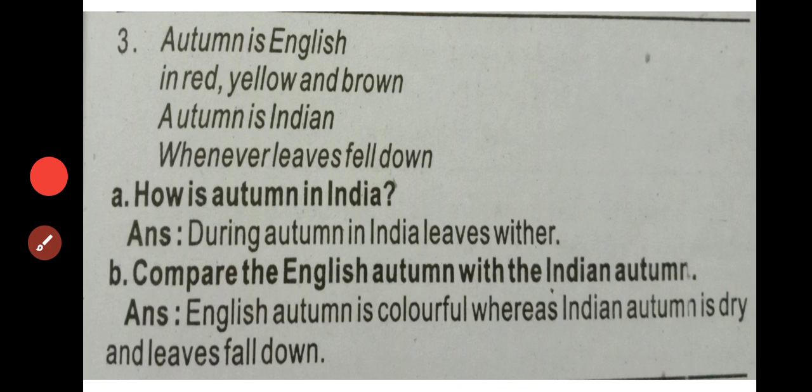Next. Autumn is English in red, yellow and brown. Autumn is Indian whenever leaves fall down. How is autumn in India? Yes, during autumn in India leaves wither. Wither means fall, shed their leaves. Compare the English autumn with the Indian autumn. English autumn is colorful, whereas Indian autumn is dry and leaves fall down.